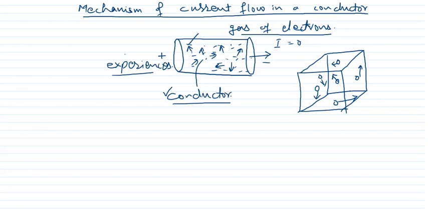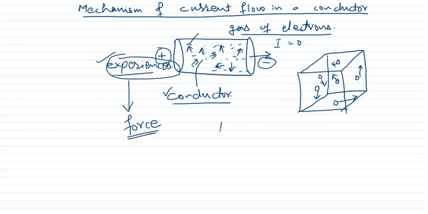Now all the electrons which are moving randomly in random directions with different velocities, once this potential difference is applied, all the electrons will start experiencing a force. And what is the force and what is the direction of the force, now we will discuss everything in this one.